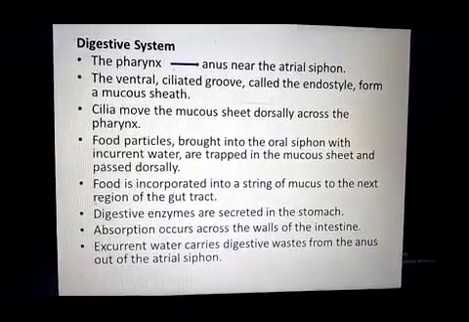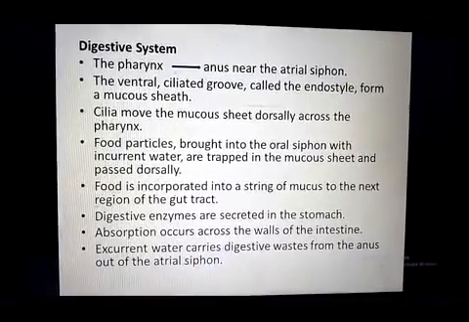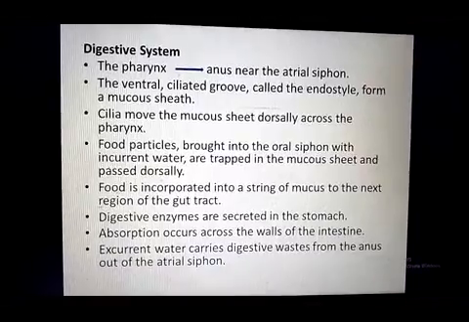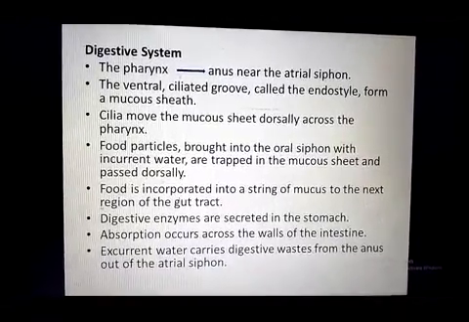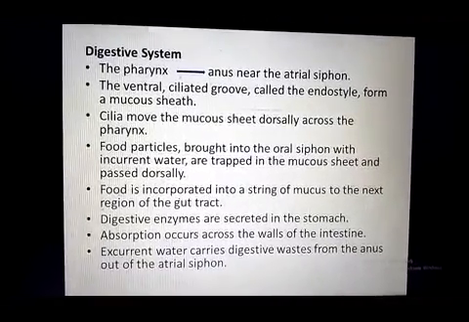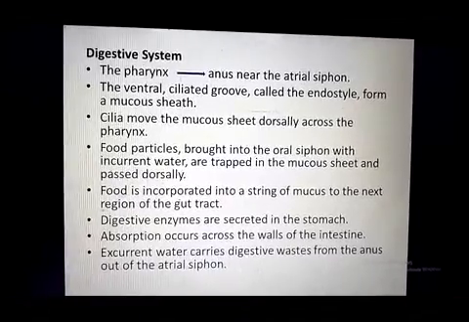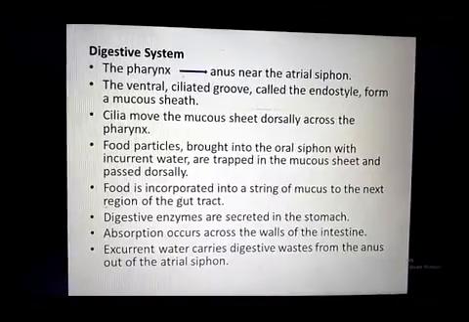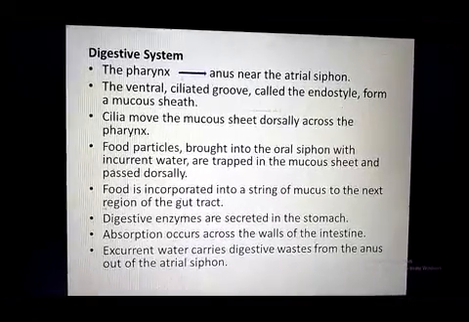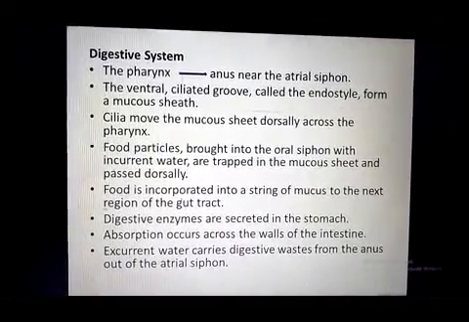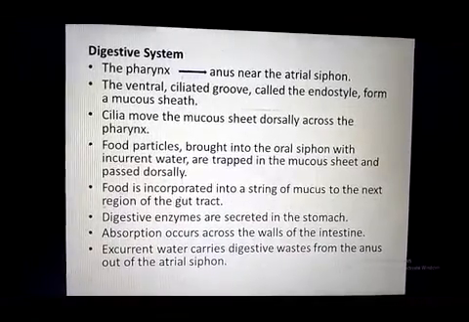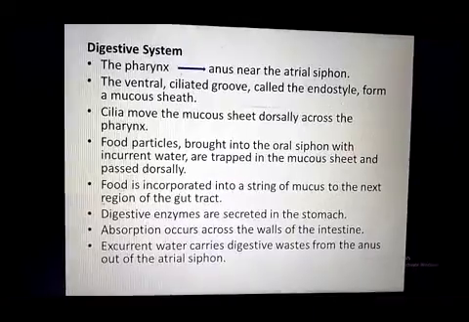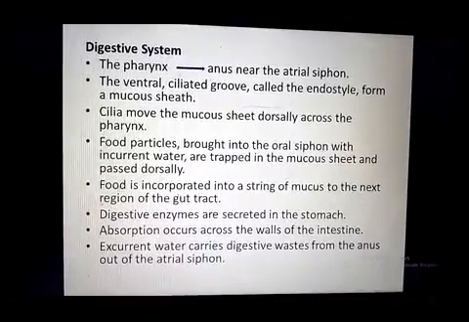The digestive system starts from the oral siphon. The main part of the digestive system is the pharynx, which contains openings called stigma, and these stigma have cilia. Through these openings water enters into the atrium, the body cavity, and the cilia present at the stigmas control the movement of the water.